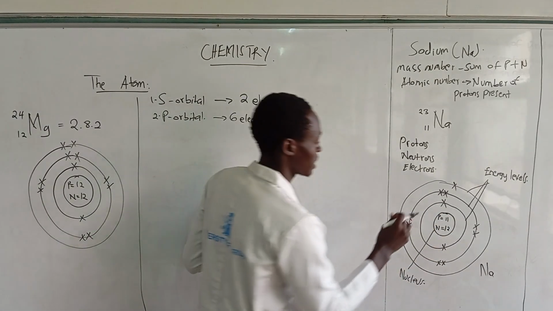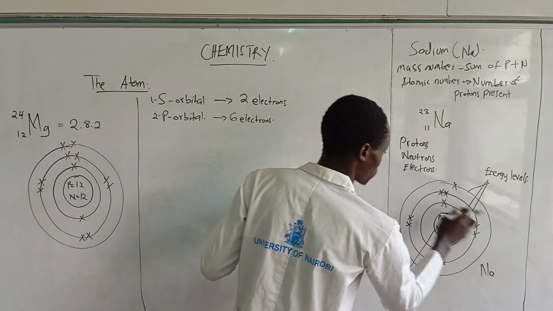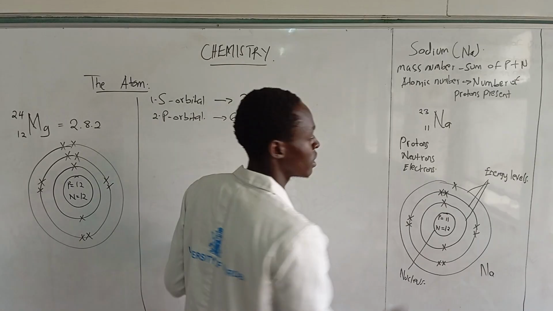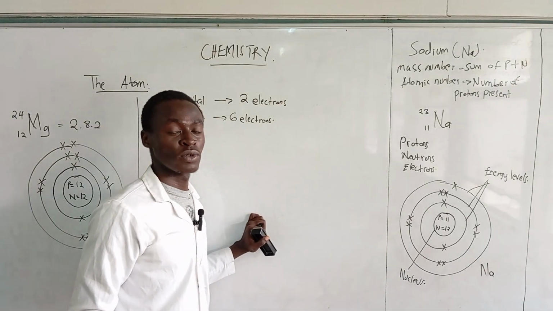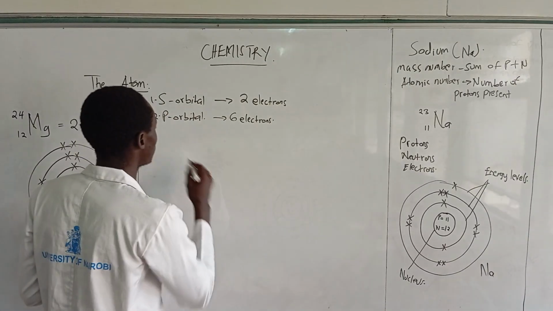Okay, the second energy level is carrying up to 8 electrons. The third energy level for sodium will carry only 1 electron. Now let's write that for sodium.